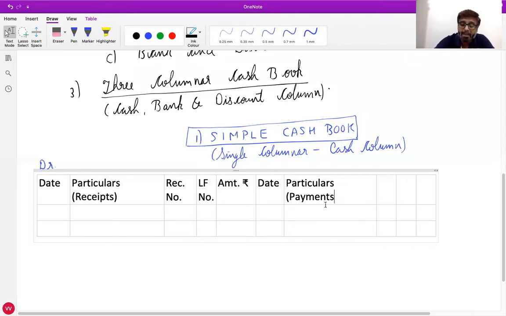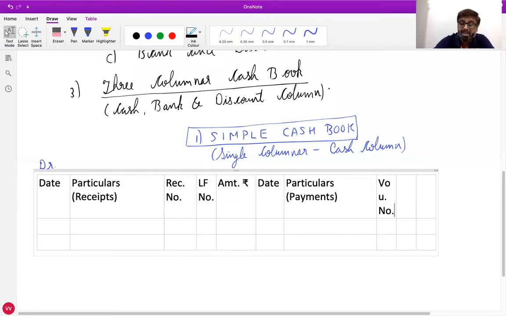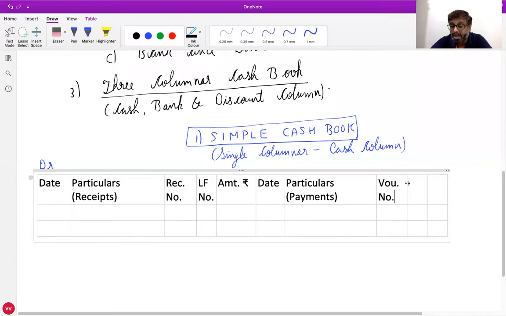And like here on the debit side we write the receipt number, on the credit side we will write the voucher number. I'm writing REC number and VOU number, but it doesn't mean wow number. It means voucher number. And the last will be again the amount, in rupees. Now here the amount column will represent only cash, as I said, we are making a single column now. So the amount column will represent the cash column. Everyone clear with this?